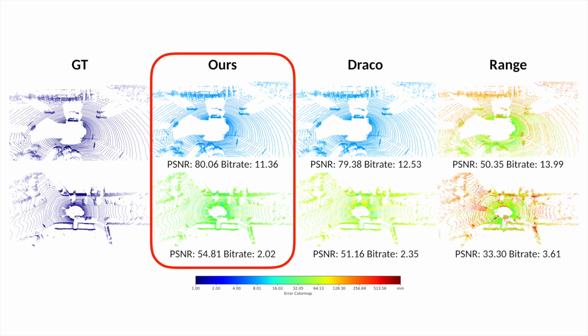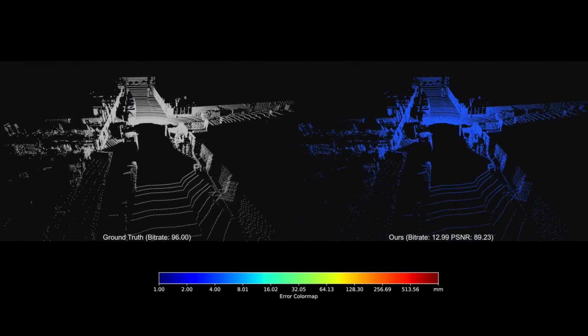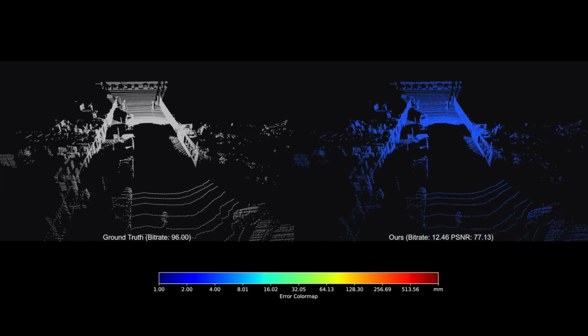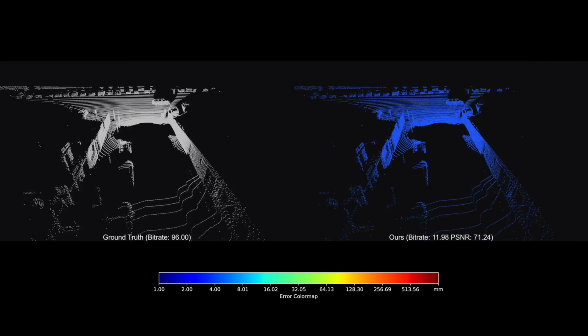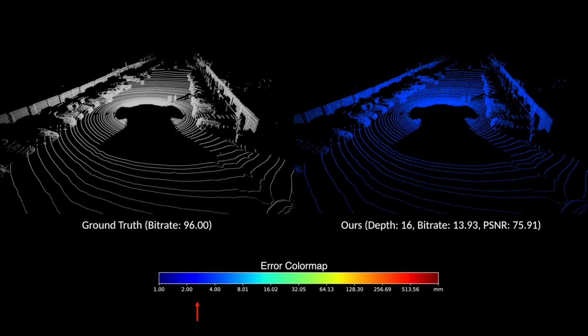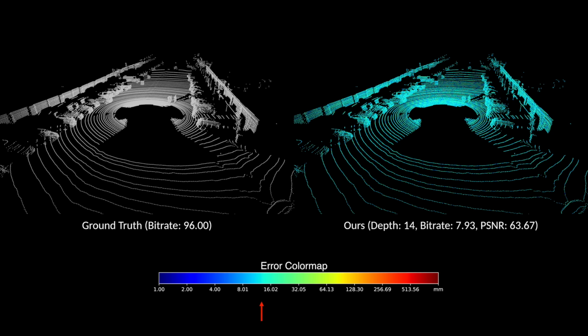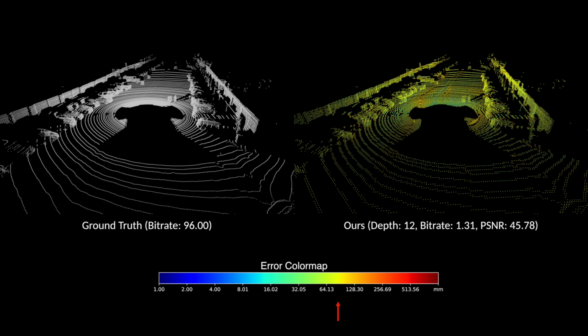Next, we show qualitative comparisons of our method to the ground truth uncompressed point cloud and baselines. At similar bit rates, our method has lower error in all areas of the point cloud. From this side-by-side comparison, we see that point clouds compressed using our method retain high perceptual similarity to the original point clouds, while requiring much fewer bits of storage. Moreover, we can control compression rates by simply tuning the maximum depth of the octree. A smaller depth yields lower bit rates at the cost of greater distortion.